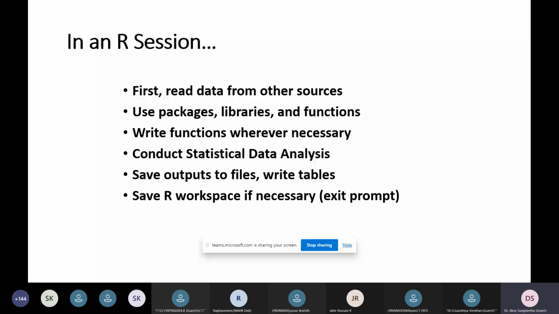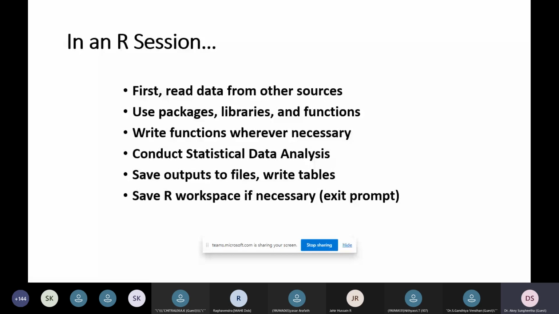So in R, we have certain library functions and packages. So we can read the data from different sources. As I told you, we can extract the data from different software inside the R tool. And the R tool also supports the Windows and Linux environment. Through the Windows and Linux environment, we can extract the data from the R tool to various other software tools. So wherever the function is necessary, we can perform the process or the functions in order to analyze the data and conduct the statistical data analysis, and we can save the outputs and use the workspace very effectively.